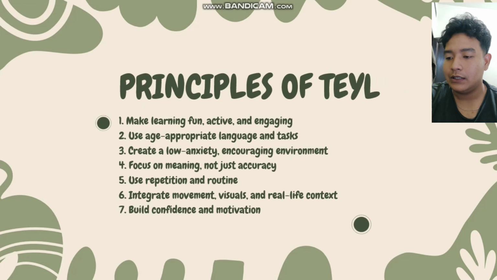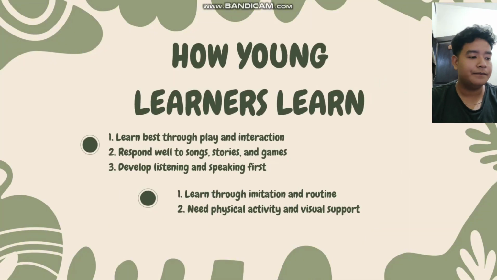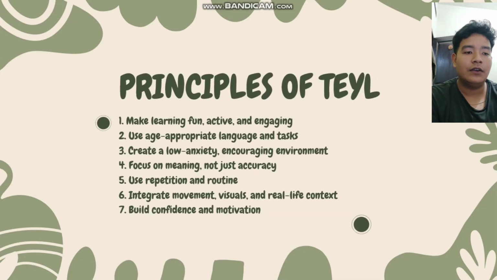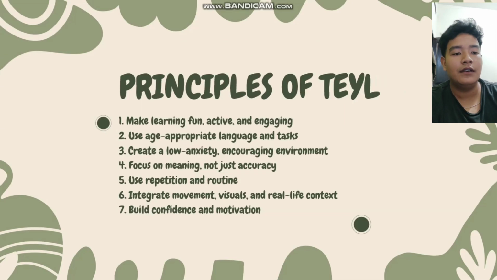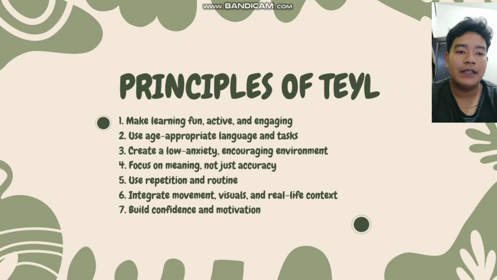The principles of TYL are grounded in how children learn. Young learners thrive in a learning environment that is fun, active, engaging, and emotionally supportive. Lessons should be play based and use plenty of visuals, movement, and repetition.